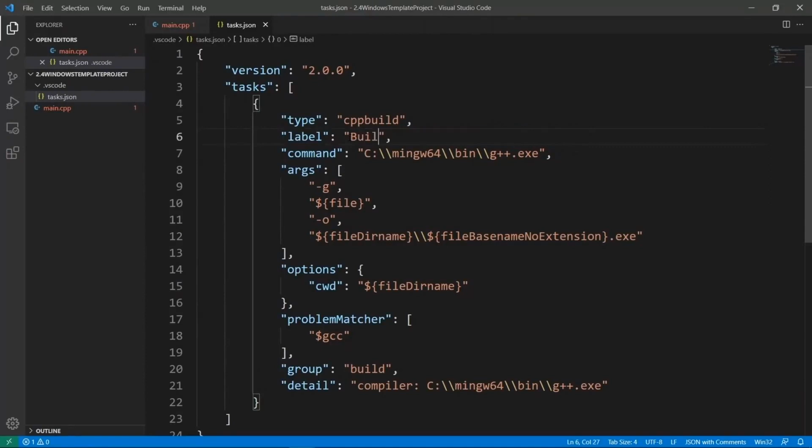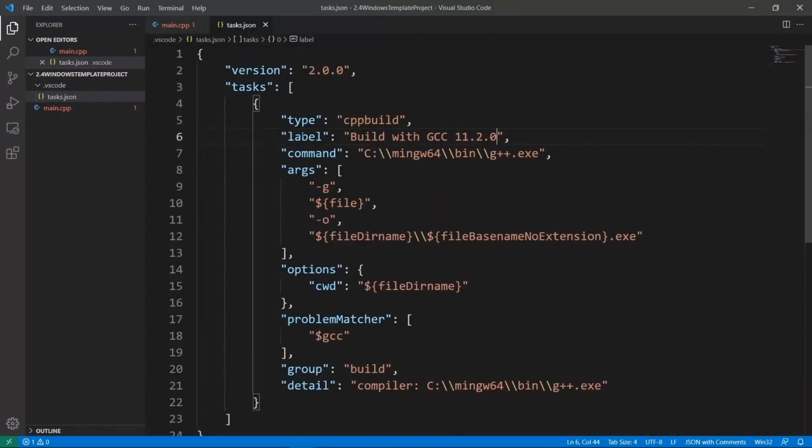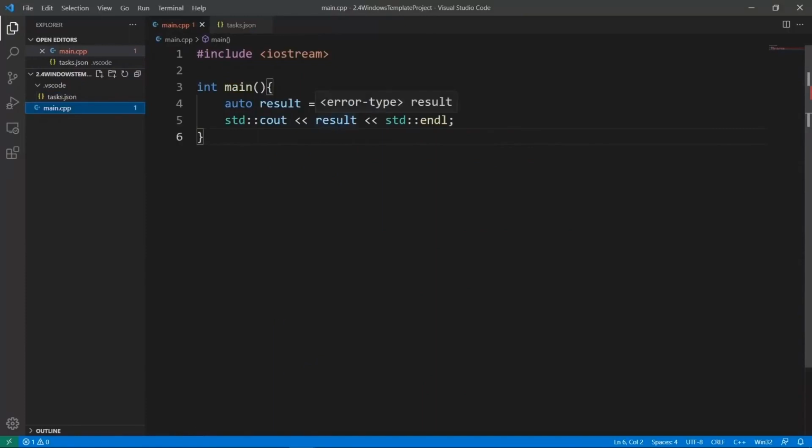So we're going to say build with G++ or GCC, and we're going to say 11.2.0 because that's our version here. And the rest is really going to be enough. So let's try and see if we can compile our program here and see the thing printing out.